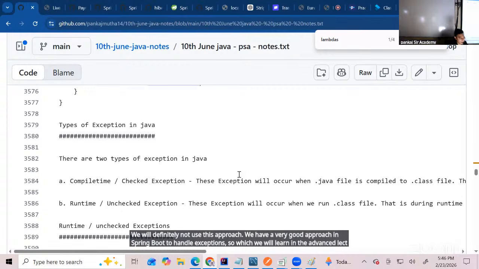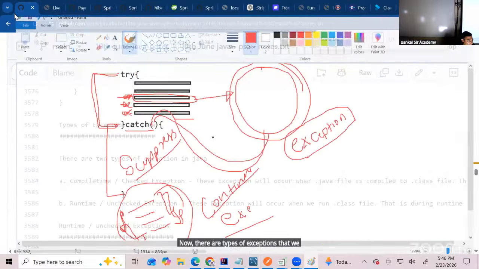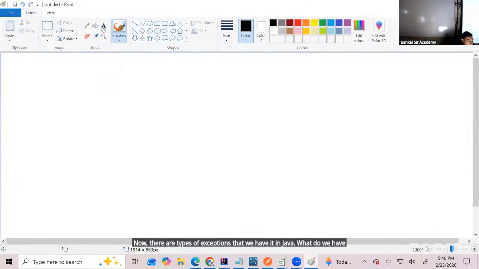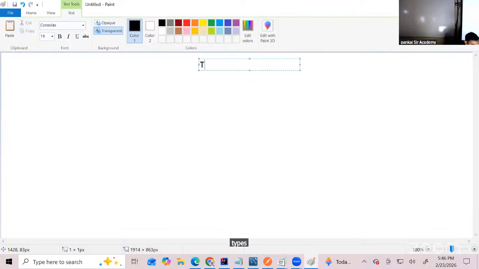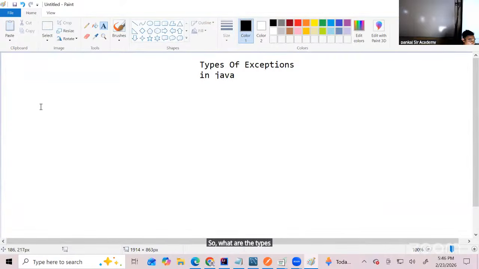Now, there are types of exceptions that we have in Java. Okay, what do we have here? Types of exceptions in Java. So what are the types we have got? See, there are two types. One is called compile time or checked exception.